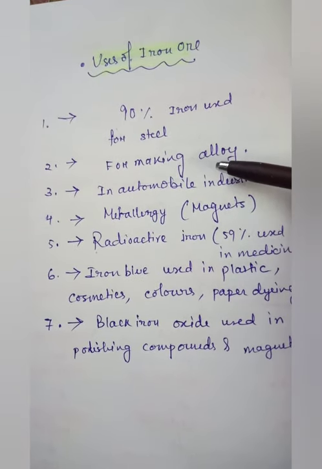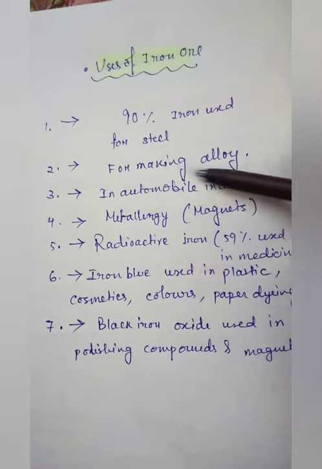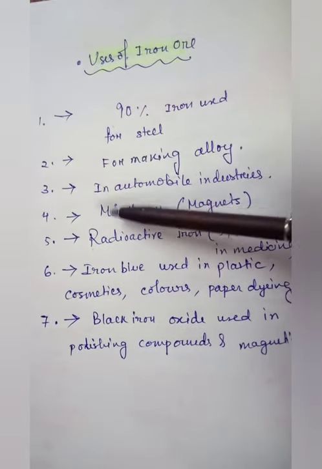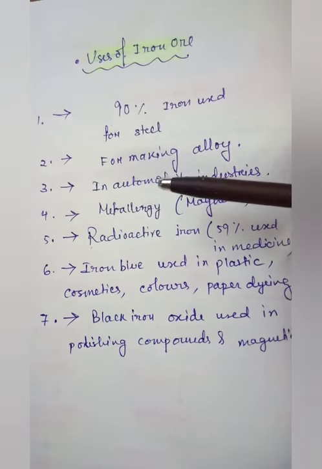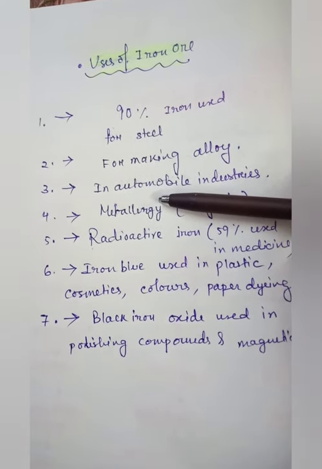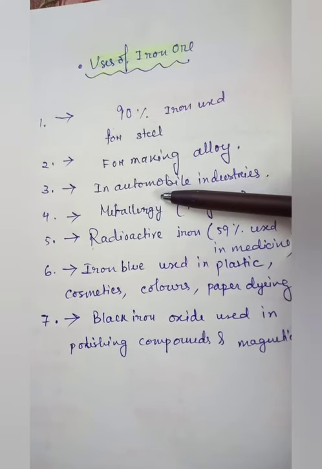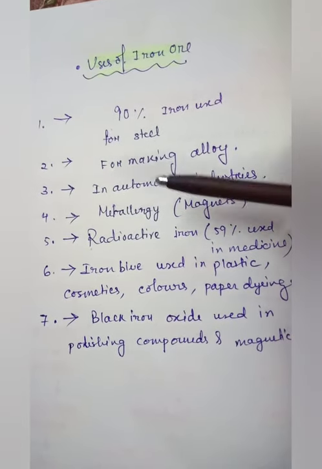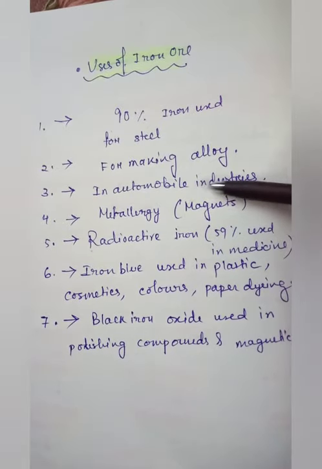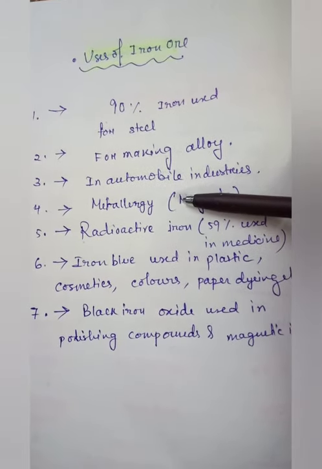Okay, so it is used for making alloy. Number 3, in the automobile industry. Automobile industry means making cars, trains, shipbuilding, trucks, aeroplanes, every industry totally depending on this iron ore.